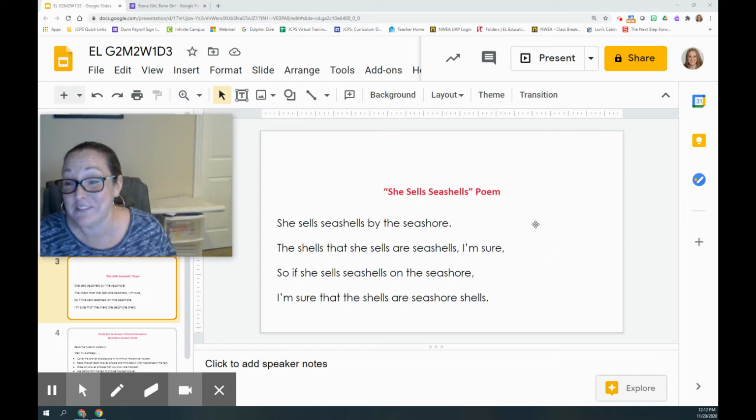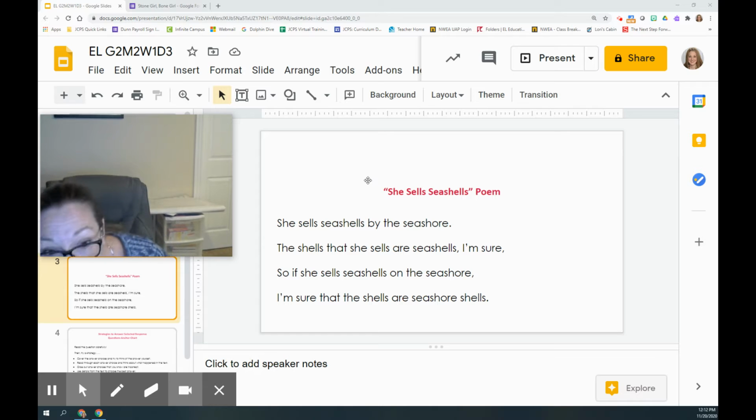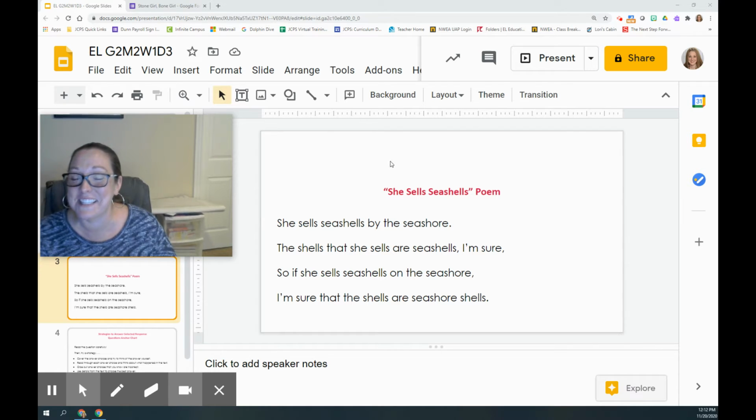Wow, I had to read that very slowly because I knew if I tried to go fast, I was going to mess up. Do you want me to try and go fast? I'll try it. She sells seashells by the seashore. The shells that she sells are seashells, I'm sure. So if she sells seashells on the seashore, I'm sure that the shells are seashell shells. Blah, blah, blah. That's what makes it a tongue twister, it's hard to say.